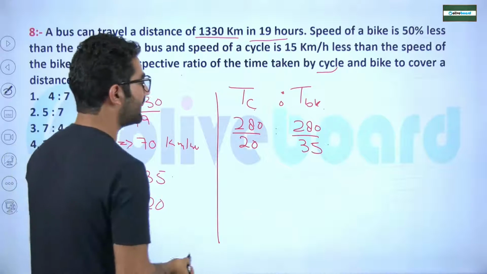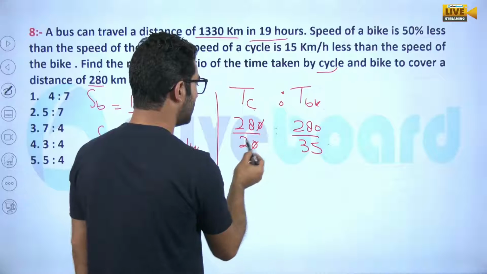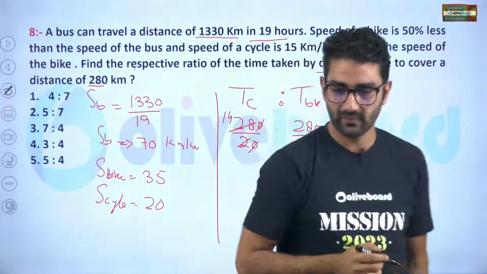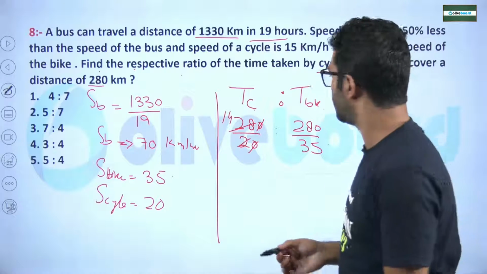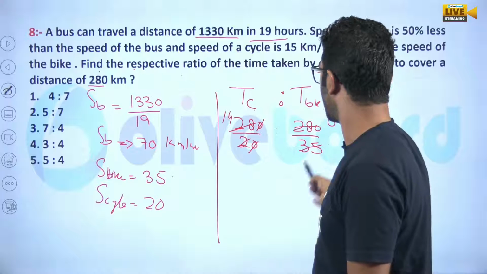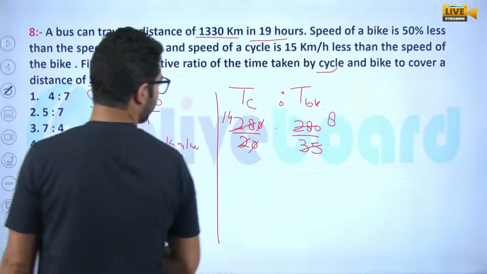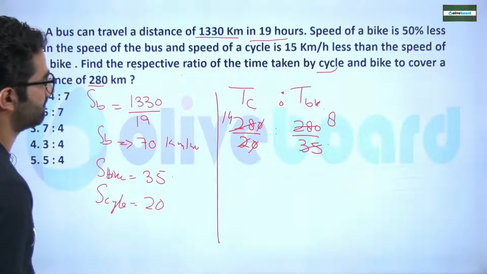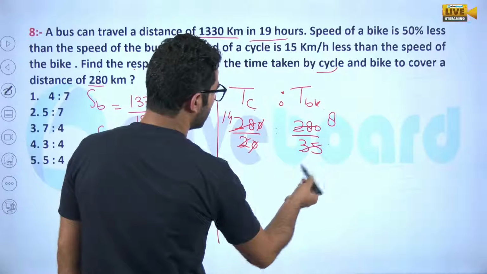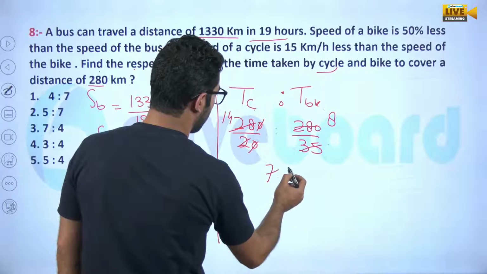Great, my dear. Try to figure it out, sir. This and this will be 0. This will be how much? 14 times. How many times will it be? I think it will go for 8 times. If you try to figure it out, it will be how much? 7:4.